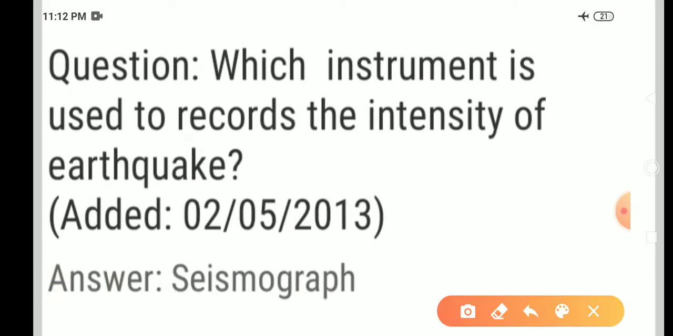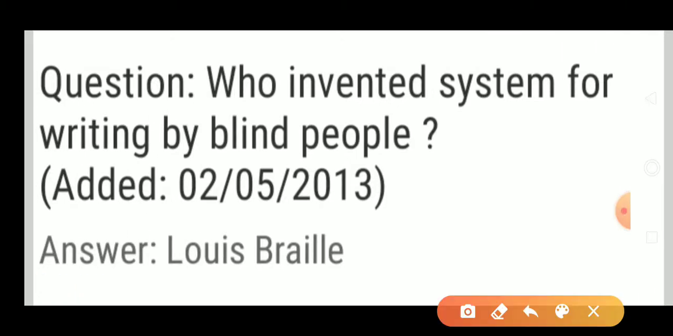Next question. Which instrument is used to record the intensity of earthquake? Answer, seismograph. Seismograph is the instrument used to record the intensity of earthquake. Next question. Who invented the system for writing by blind people? Answer, Louis Braille. The script for blind people is known as Braille script.